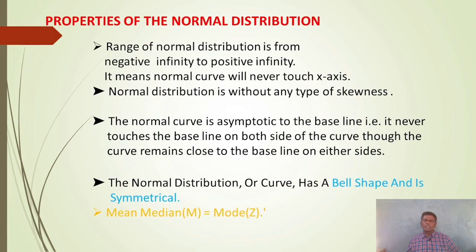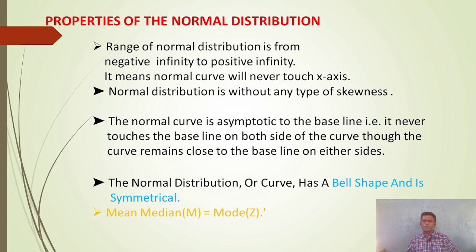Now let us see the properties of the normal distribution. The range of normal distribution is from negative infinity to positive infinity. It means the normal curve will never touch the x-axis. Second, normal distribution is without any type of skewness. Third, the normal curve is asymptotic to the baseline, that is, it never touches the baseline on both sides of the curve, though the curve remains close to the baseline on either side.